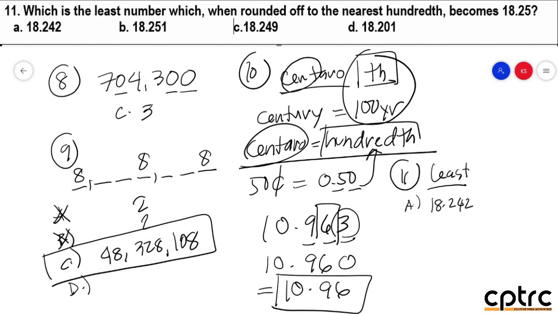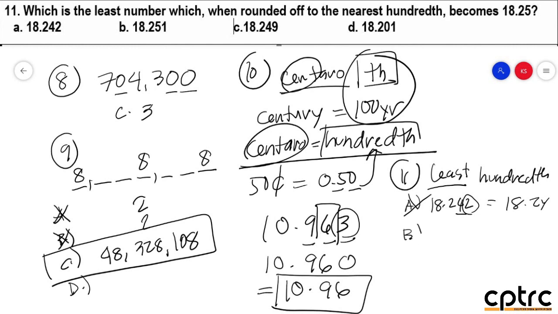18.2422. Sabi po, i-round off sa nearest 100. So, kapag 100 po, sinong place value diyan ng actor na iyan? That is 4. O, sinong supporting actor niya? Si 2. So, round down tayo. So, magiging 18 and 24. So, mali. Bakit, sir? Ang hanap po is 18 and 25 hundredths.